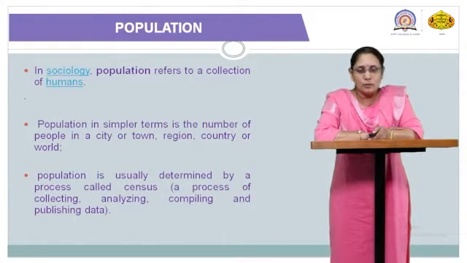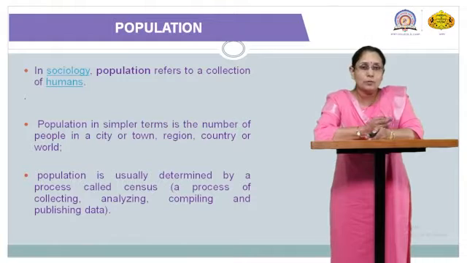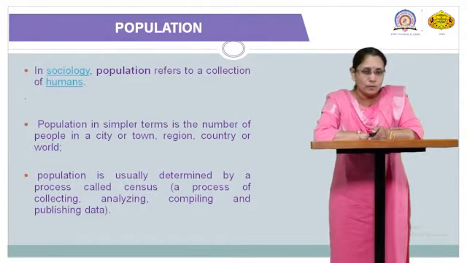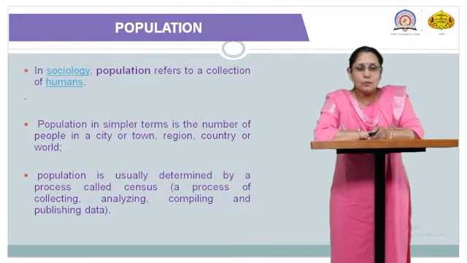In sociology, you might have heard this term population many times. From the sociology point of view, it refers to the collection of humans. So population in simpler terms is the number of people; here you can take any example of an organism, plant or bacteria. Population in simpler terms is the number of people in a city, town, region, country or the whole world.